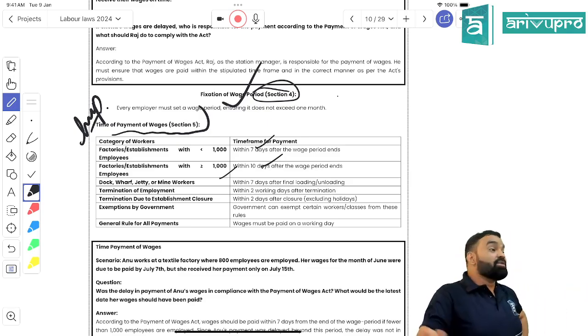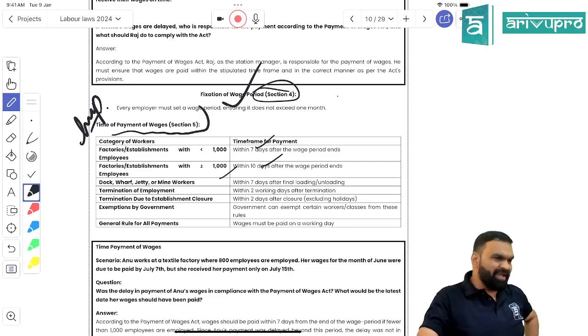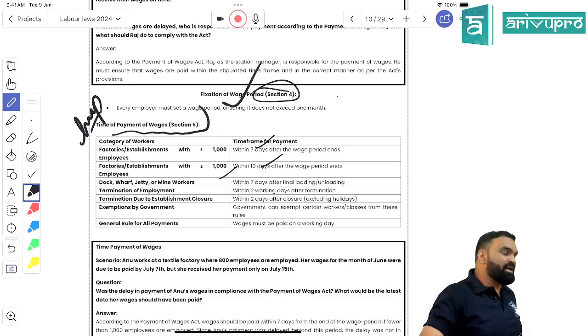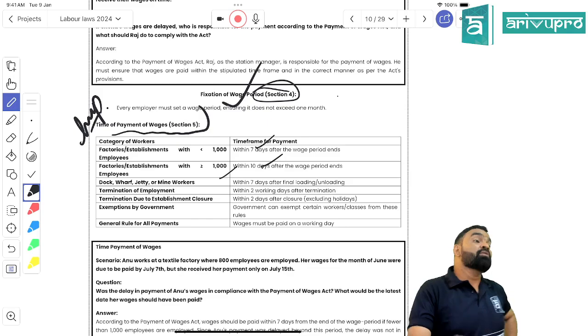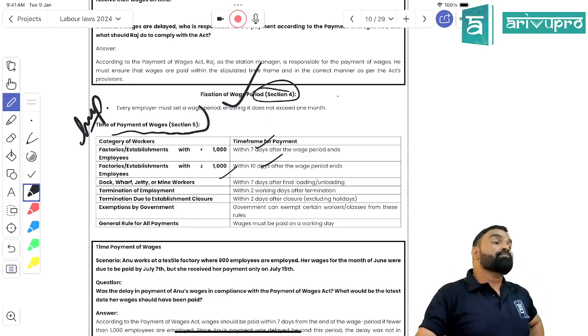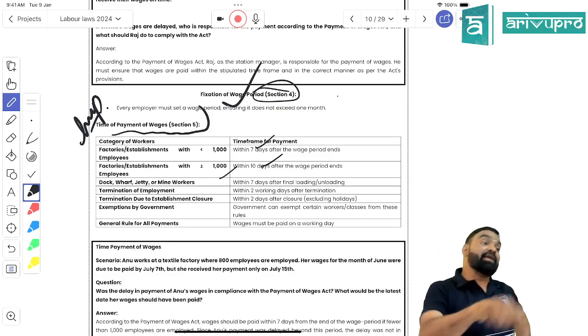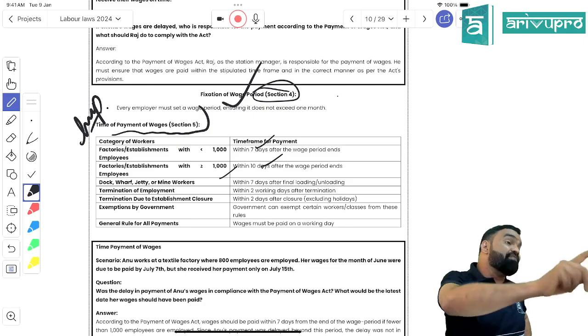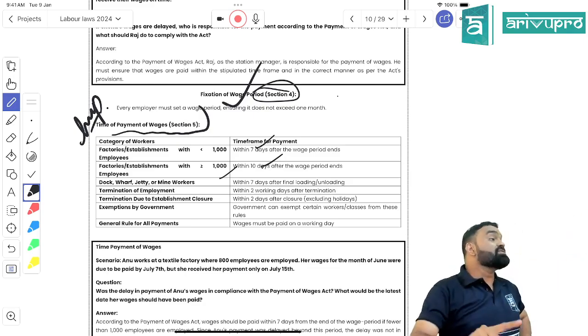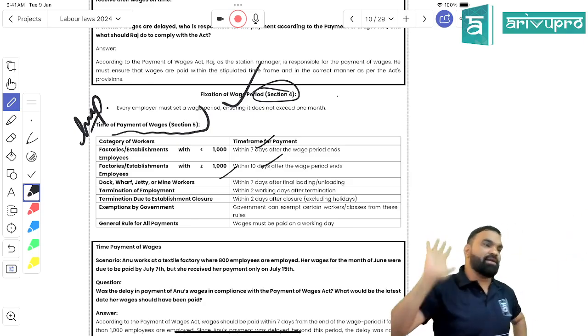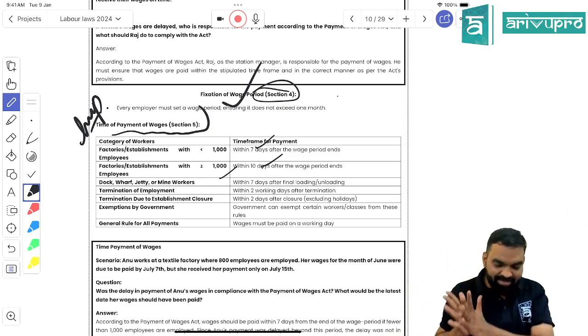Right, students? The third one is, in case of any organization dealing with jetty, mine workers, etc., once the assignment, that is loading or unloading, has been completed, the wage should be cleared within 7 days. Got my point? And here they haven't used the term working days. They are telling 7 days, which means including non-working days as well. Got my point, students? Is it clear?